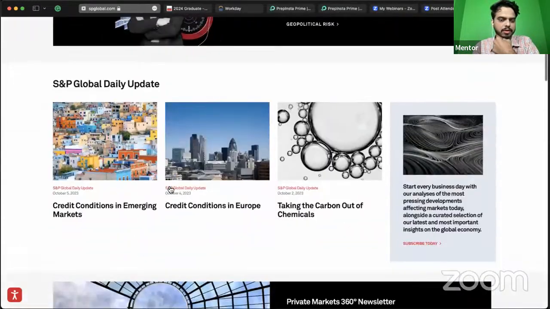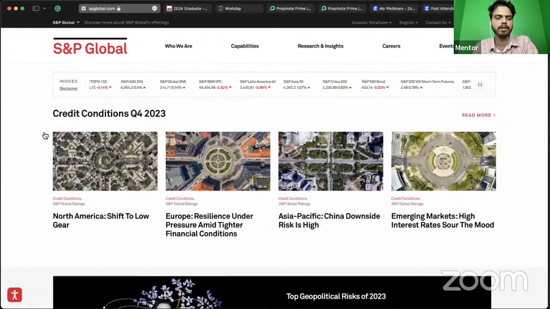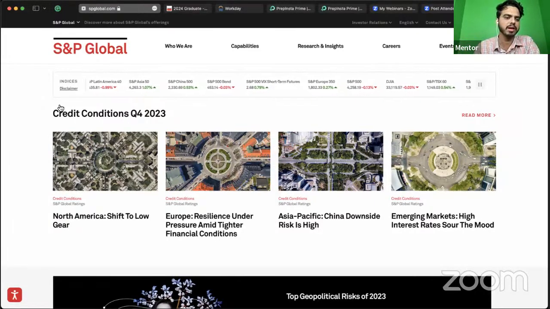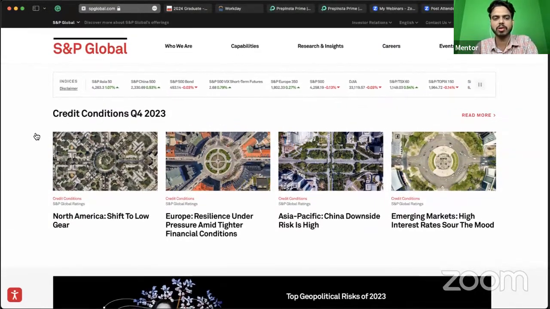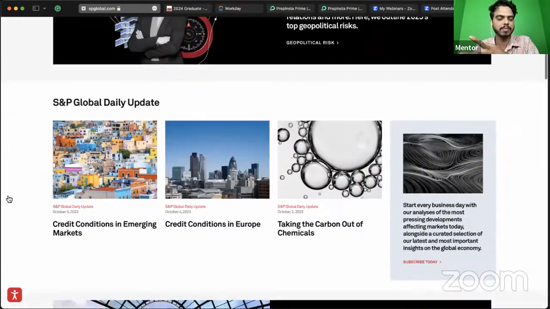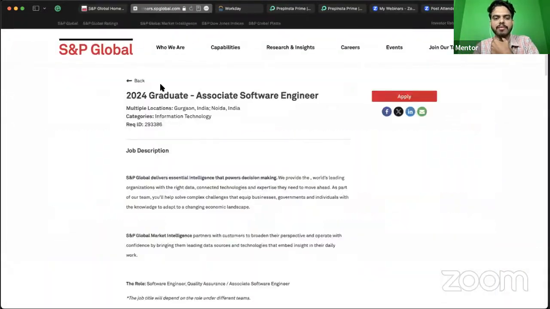All right, so we have someone. Basically, S&P Global works in financial terms. Most of the time they deal with analytics, financial data and credit scores, and they work for large companies. For that, we have this opening for the 2024 batch.